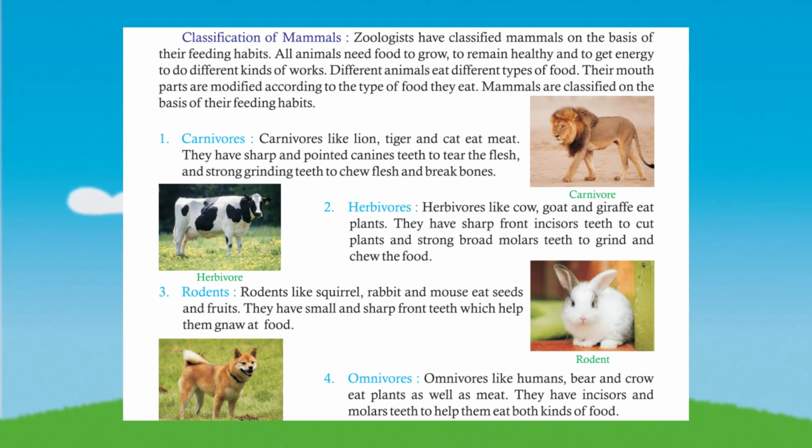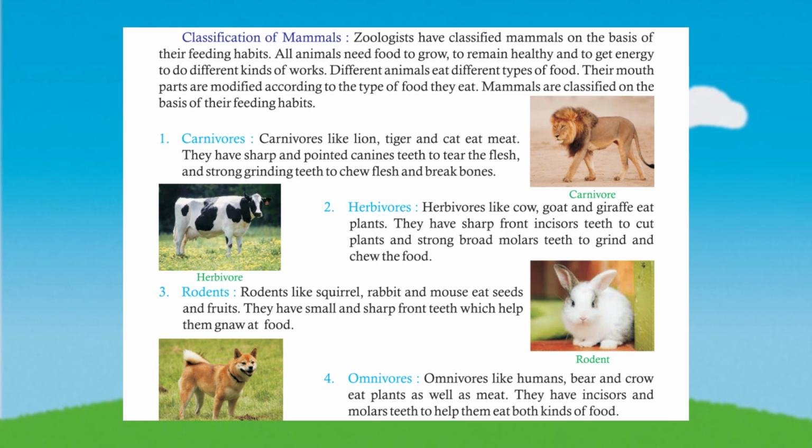1. Carnivores. Carnivores like lion, tiger and cat eat meat. They have sharp and pointed canine teeth to tear the flesh, and strong grinding teeth to chew flesh and break bones. 2. Herbivores. Herbivores like cow, goat and giraffe eat plants. They have sharp front incisor teeth to cut plants and strong broad molar teeth to grind and chew the food.